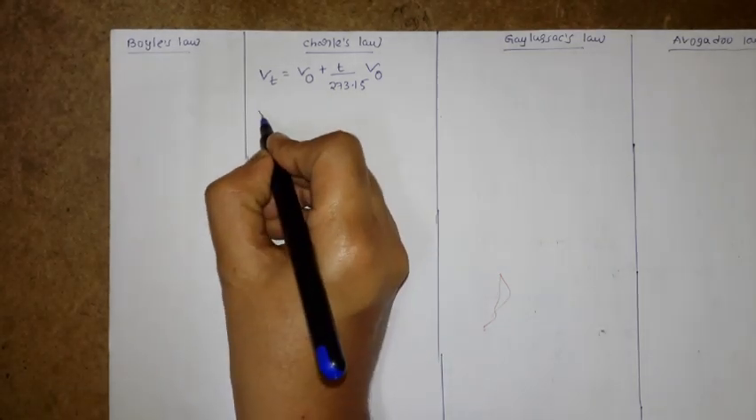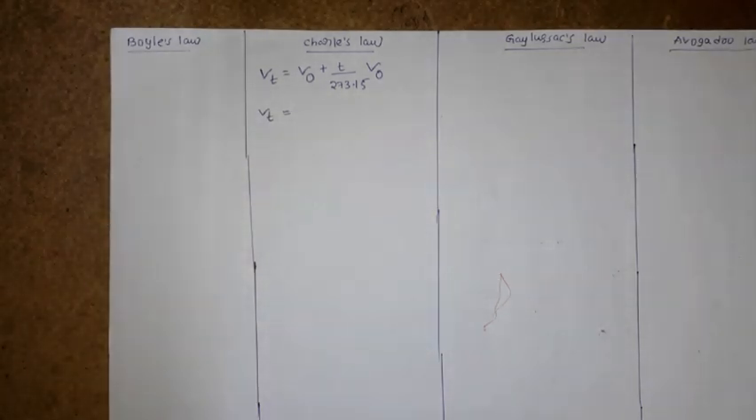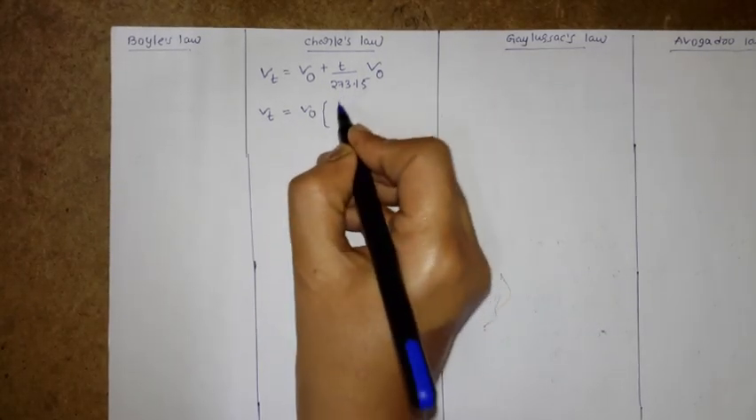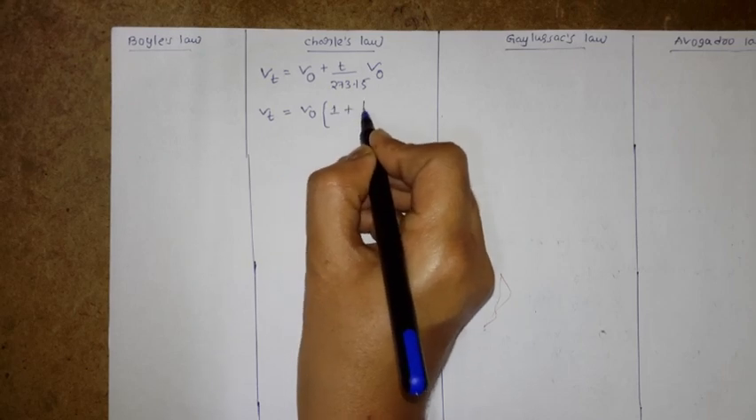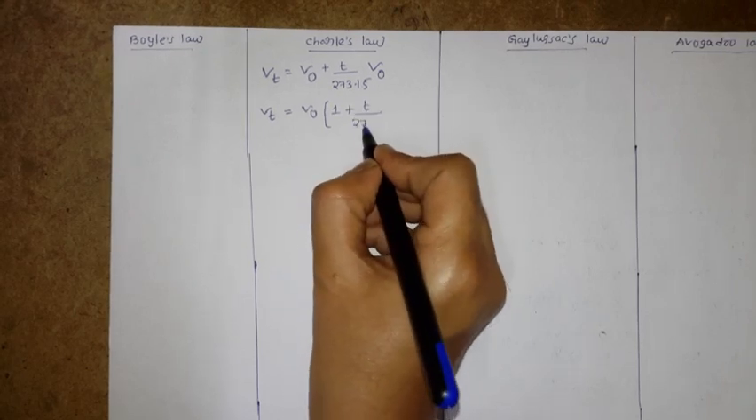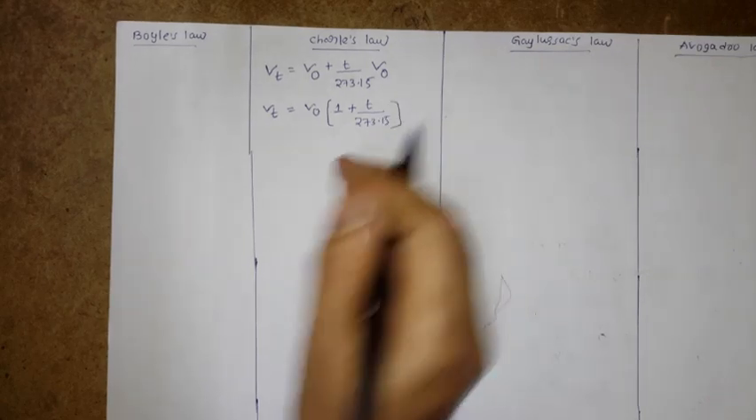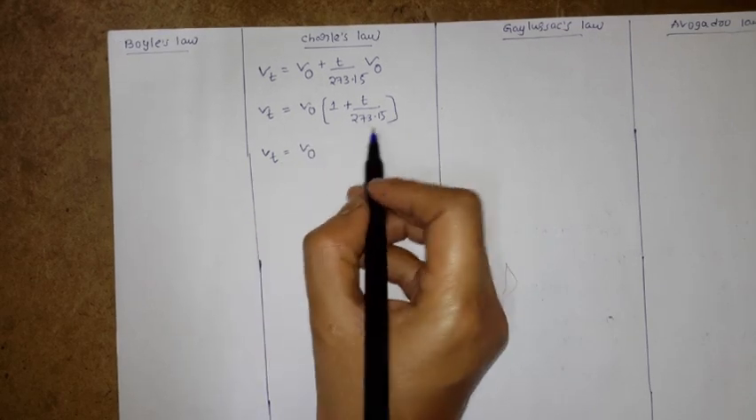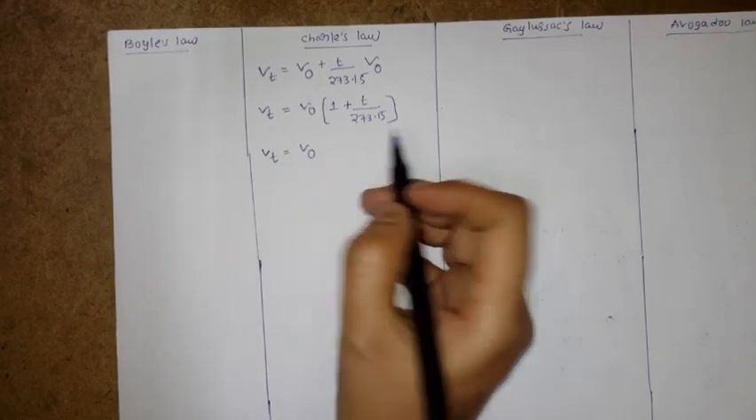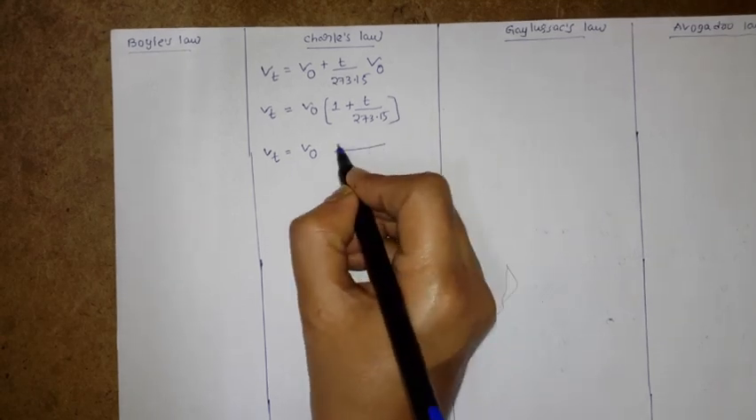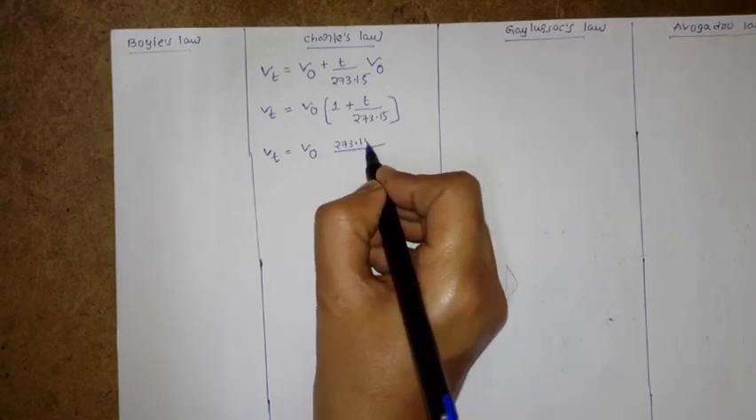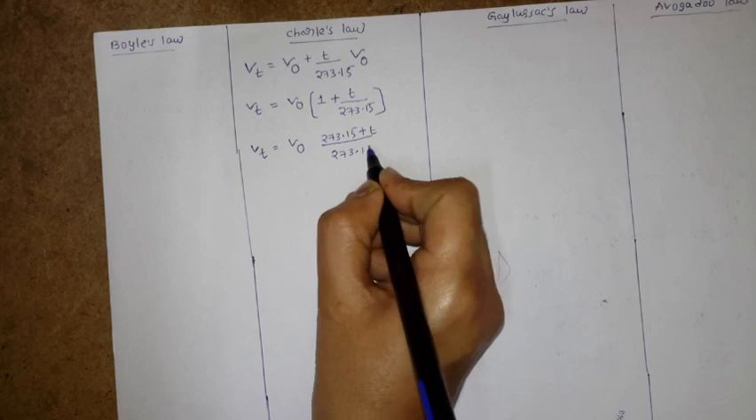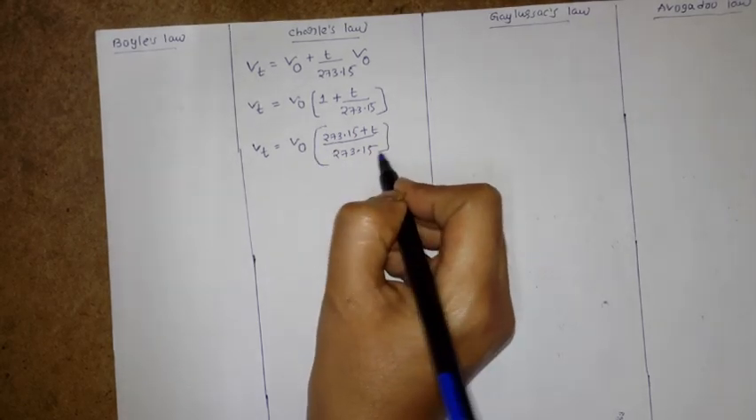Now if you go for the simplification of this equation, Vt equal to, here we have V0 common, V0 into 1 plus T by 273.15. Okay. Now, taking 273.15 as the LCM, Vt equal to V0 into 273.15 plus T divided by 273.15.